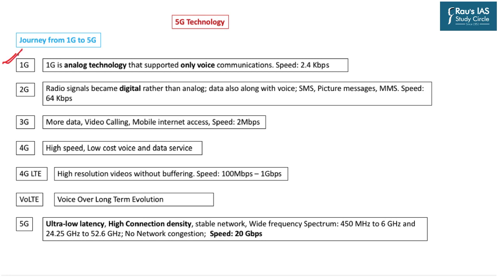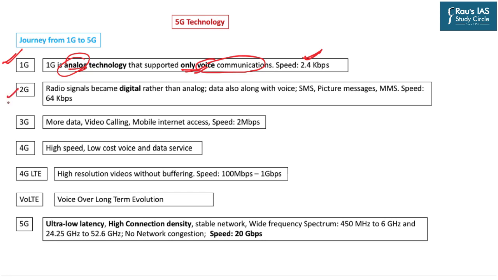The first generation technology was the analog technology that supported only voice communications, and the speed of this technology was very low compared to present. Its speed was just around 2.4 kbps. You need to remember that it was only the voice based technology, voice communications.